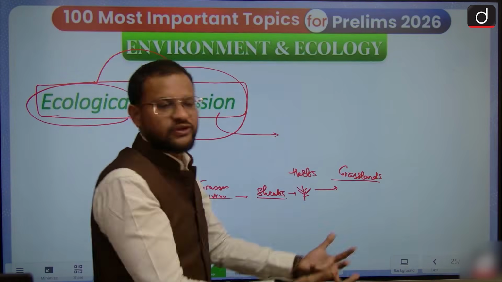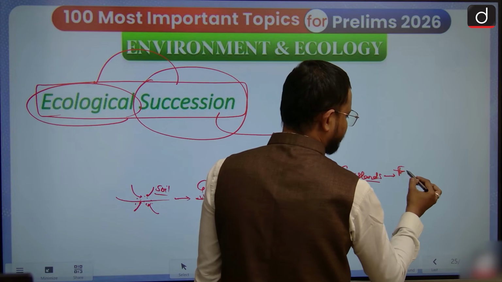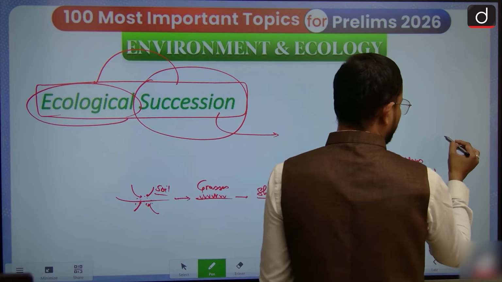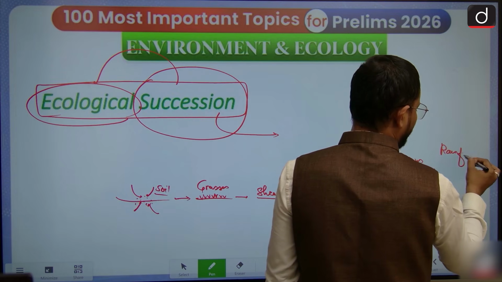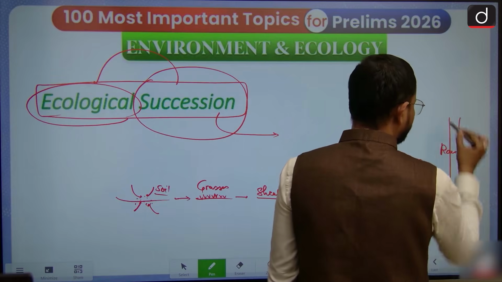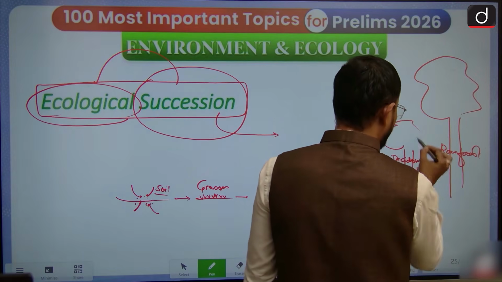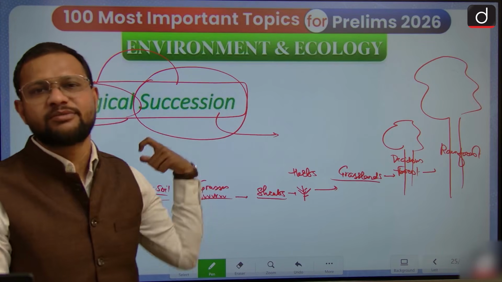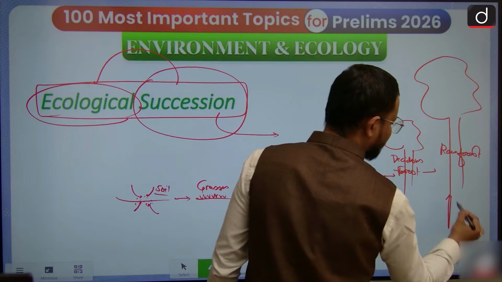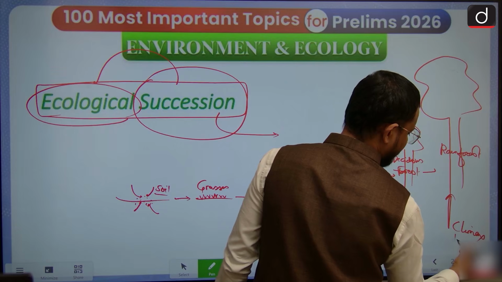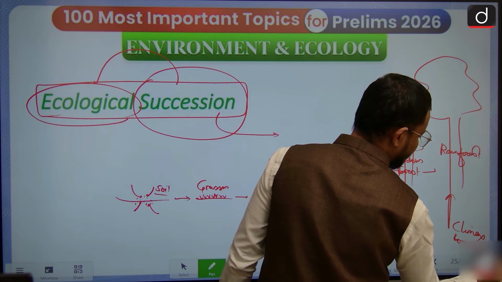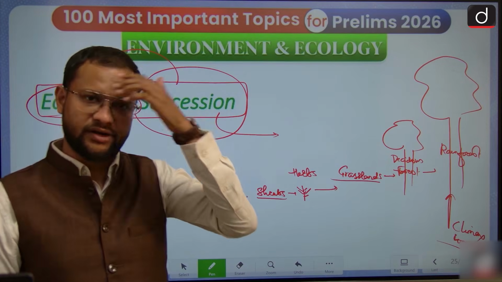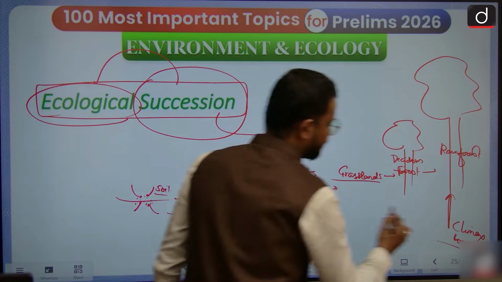However, the condition needs to sustain for a long time. Then you will find forest, deciduous forest in particular, trees, and then rainforest or evergreen forest. So when a biotic community gets stronger from a bare land to that ultimate position, that is simply ecological succession. The climax community is at the end of this process. Generally the climax community is stable unless some external forces imbalance it.